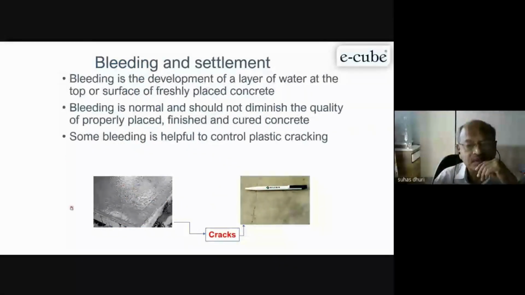You can see here bleeding. You can see this water layer here, that is called bleeding. And once the bleeding is there, there is also settlement, and normally you have the issue of settlement of your mix. Some bleeding, as I said, is required to help control plastic shrinkage cracking.